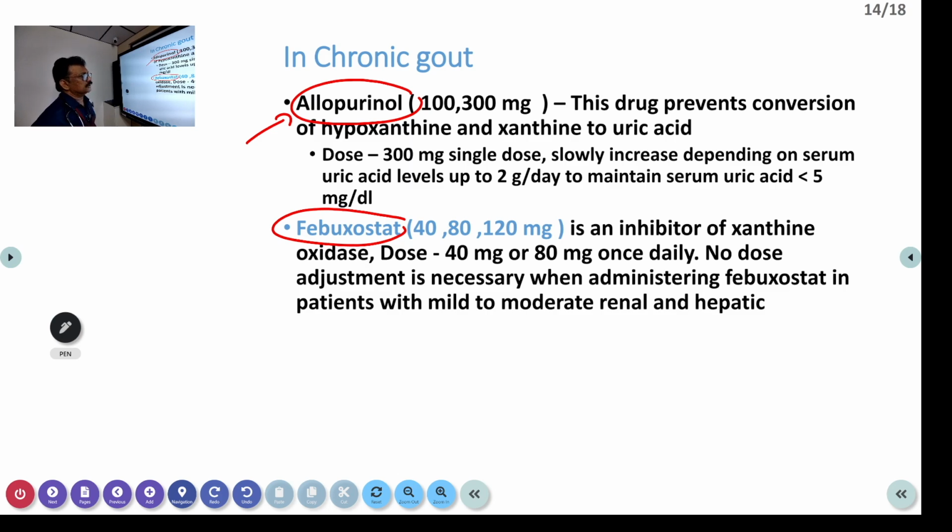Newer drug is febuxostat. It's an inhibitor of xanthine oxidase, 40 to 80 milligram once daily. No adjustment is necessary in patients who have renal or hepatic disorder. That is an advantage. So there are two advantages. Allopurinol can produce some skin reaction in some patients, and it should be avoided in patients having elevated creatinine or altered LFT. You can avoid this, and instead you can go for febuxostat.